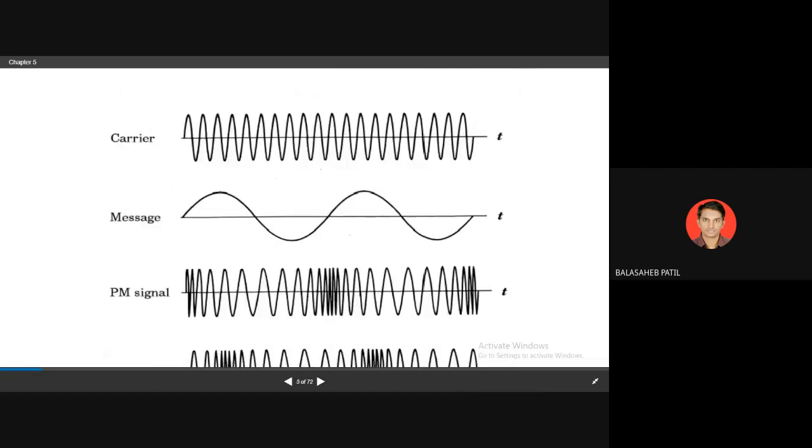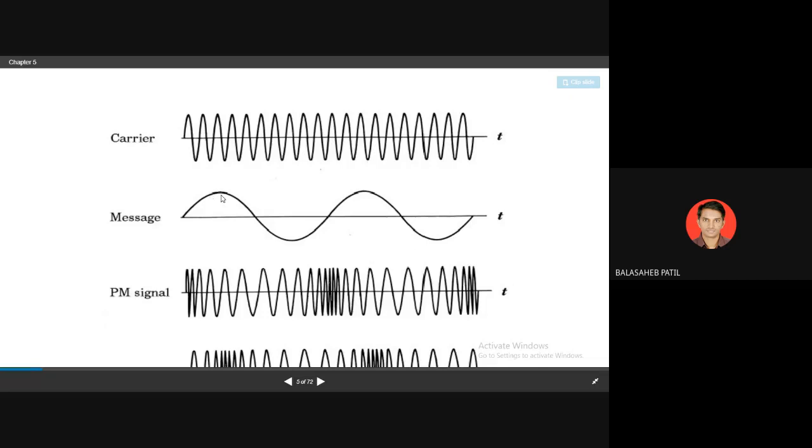Now, when we go for the carrier signal as a sinusoidal signal, you get this type of output. Yes, we have already seen that the instantaneous value of this modulating signal causes a variation in your phase as well as a variation in your frequency, right?